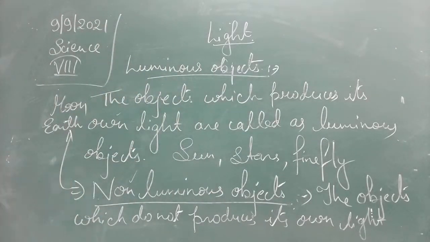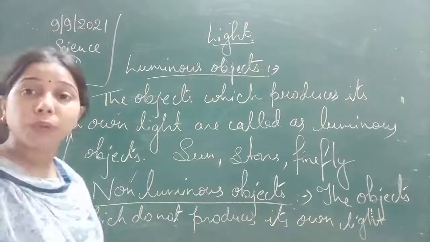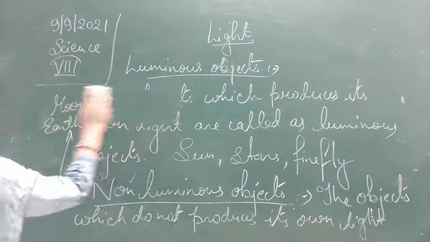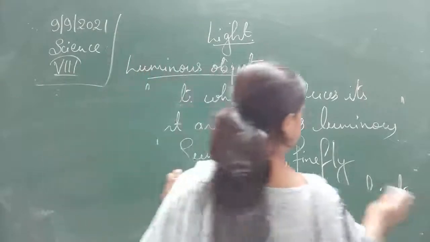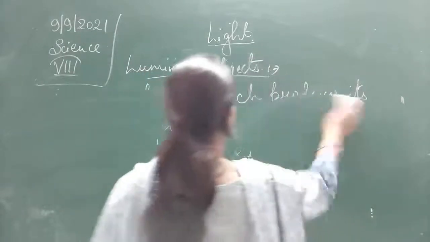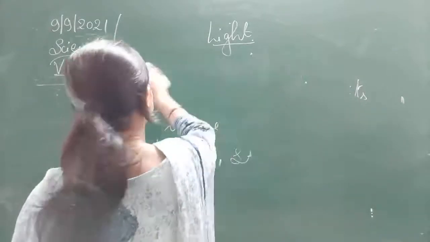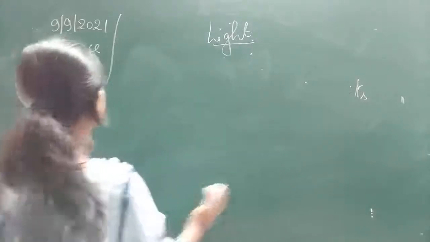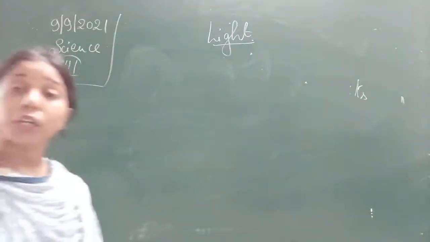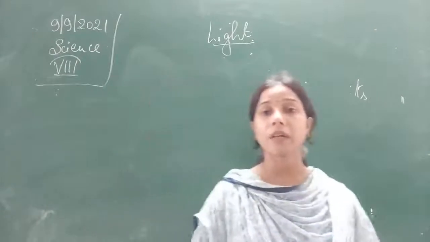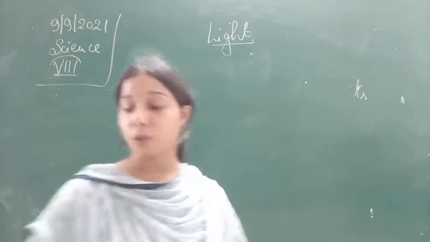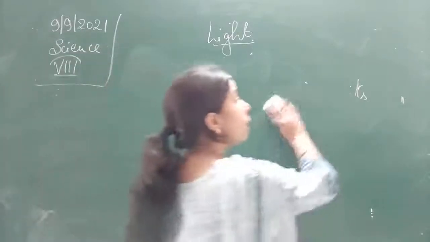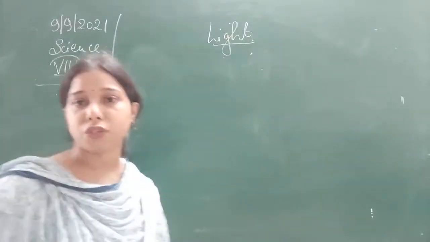Now moving on, we will see what kind of path is shown by light. Generally, light travels in a straight path. It moves in a straight line, and that movement of light is called rectilinear propagation of light.